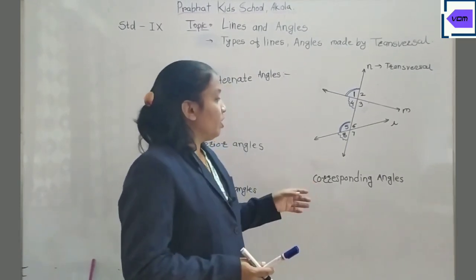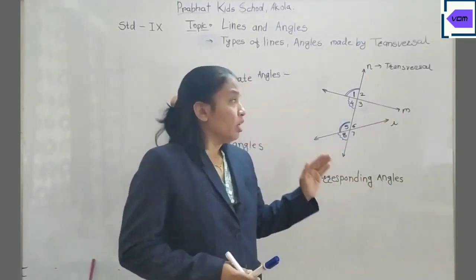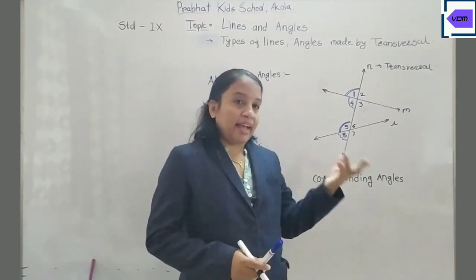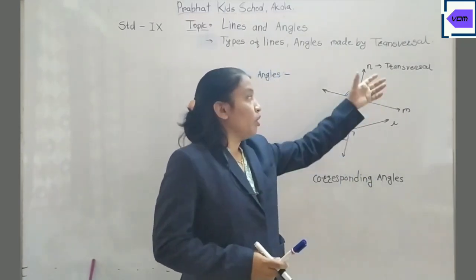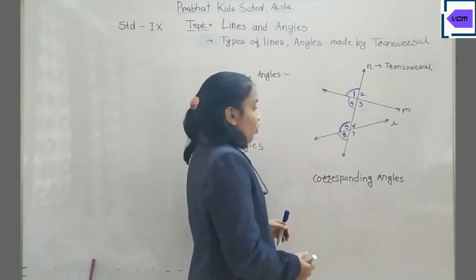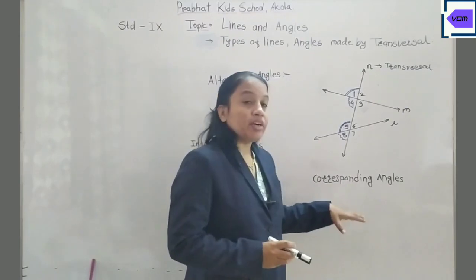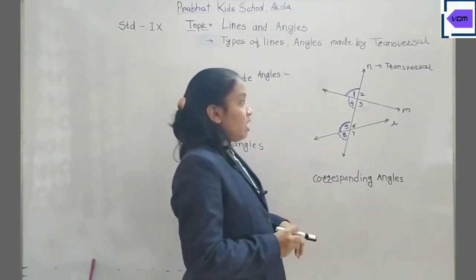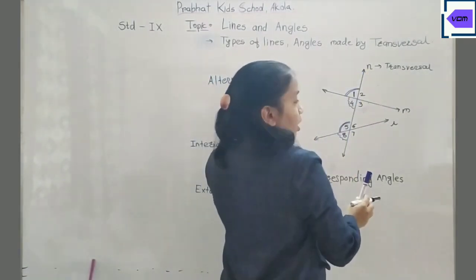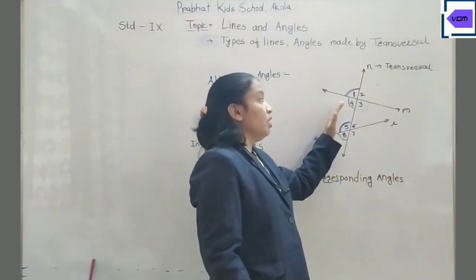Now let us see the different types of angles made by the transversal when it intersects two different lines. It is not necessary that the lines are parallel; what happens if the lines are parallel, we will see next. First of all, we will see the names of the angles made by the transversal. The first name is corresponding angles. How do we identify corresponding angles? Corresponding angles are on the same side of the transversal. Because of the transversal, there is a left hand side and a right hand side.